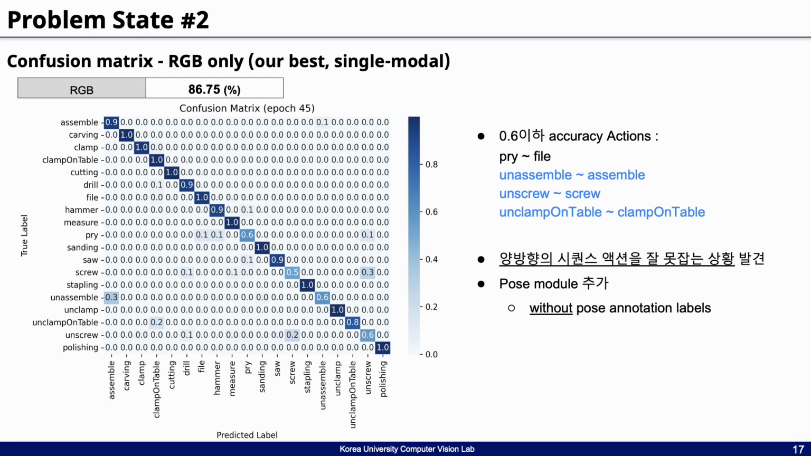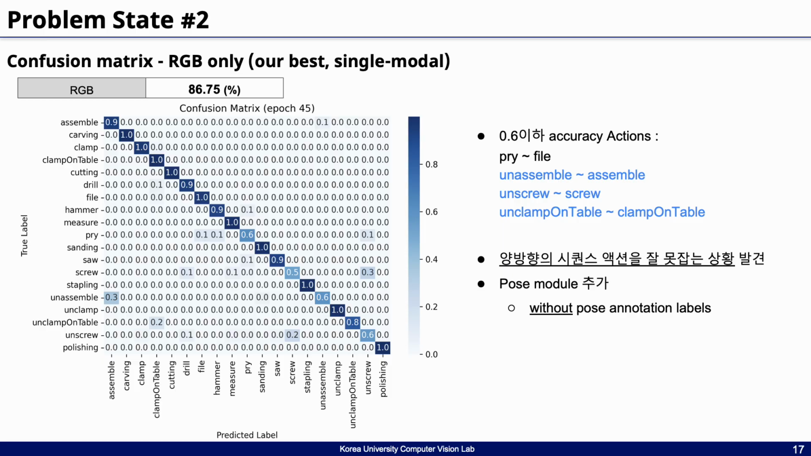This is the action prediction confusion matrix for our RGB-only model. As highlighted in blue on the right, the model tends to confuse pairs of opposite actions such as unassemble vs. assemble, unscrew vs. screw, and unclamp on table vs. clamp on table. Based on this observation, we considered integrating a pose estimation module using joint coordinates to provide more fine-grained motion cues. At this point, we also began exploring how our thermal modality could support pose estimation.